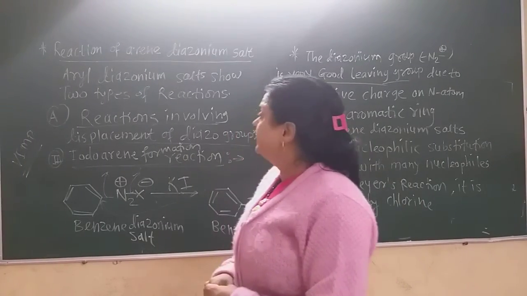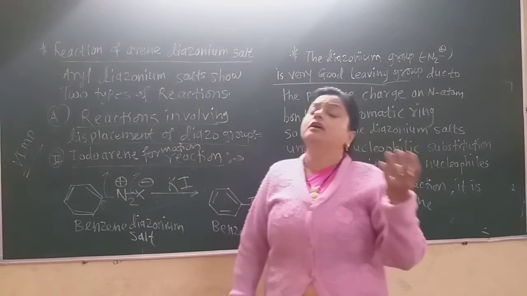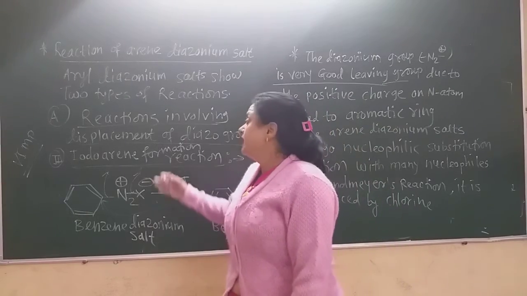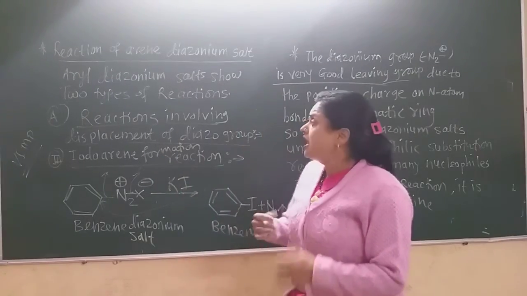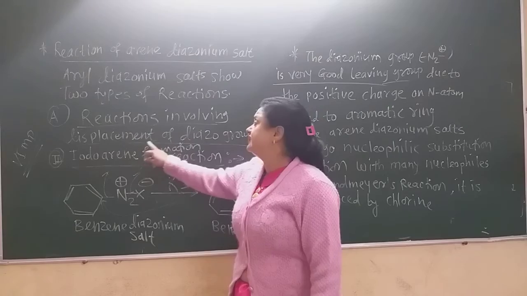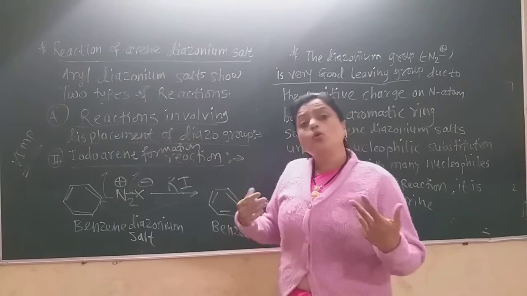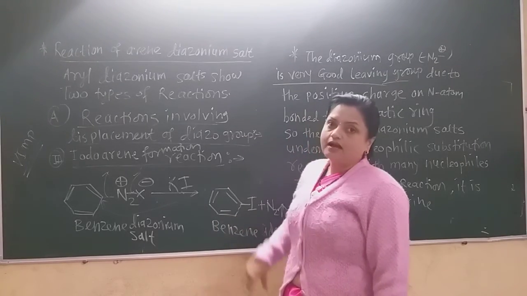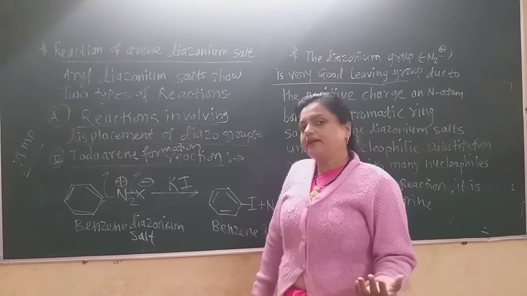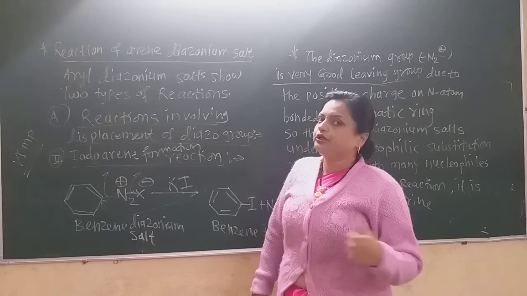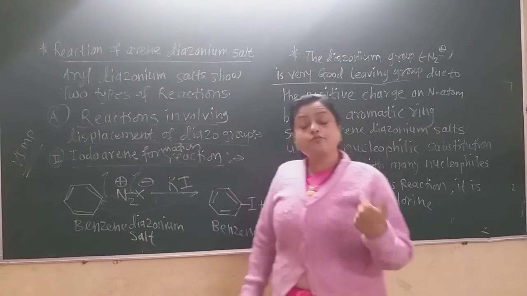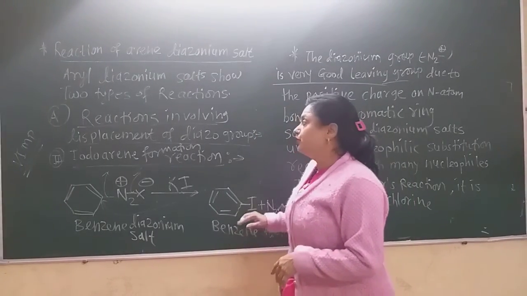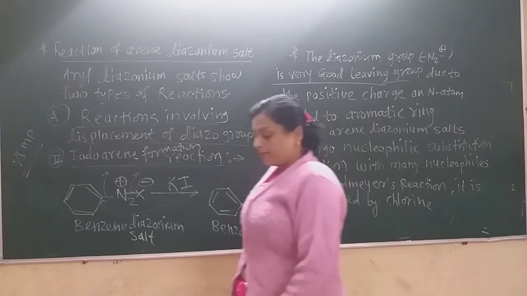Now all these three reactions, that is Sandmeyer reaction, Gattermann reaction and iodoarene formation reaction, are reactions involving displacement of the diazonium group. Only the diazonium group is replaced by different halides. In Sandmeyer there is formation of aryl chloride. In Gattermann also there is formation of aryl chloride, and in the iodoarene reaction there is formation of benzene iodide.